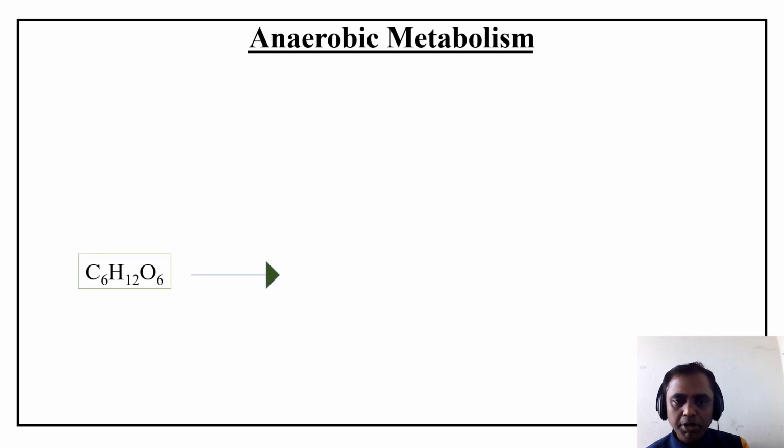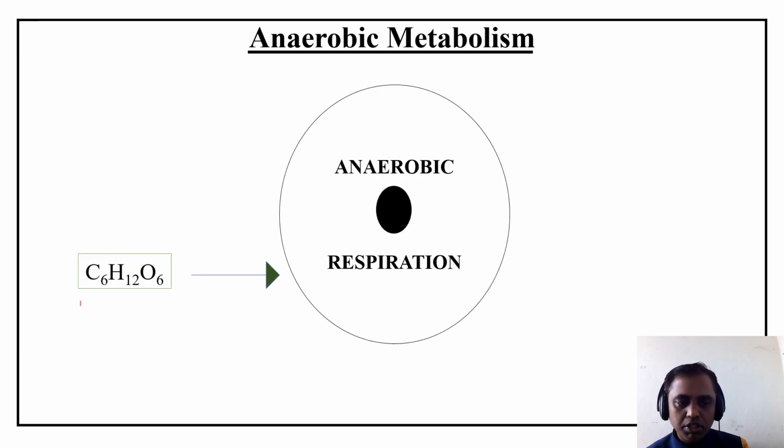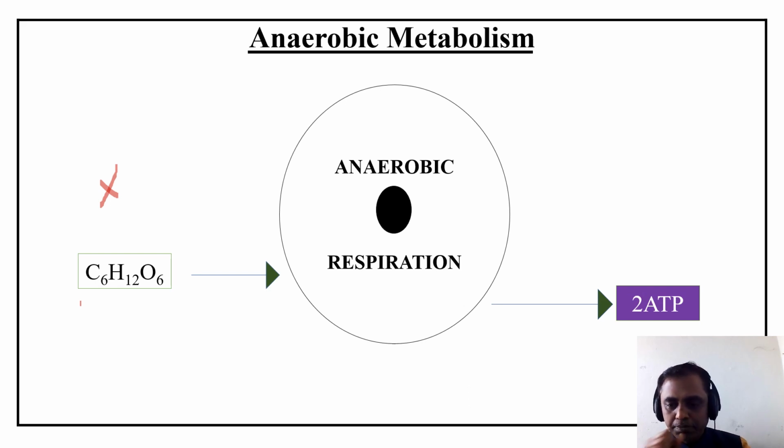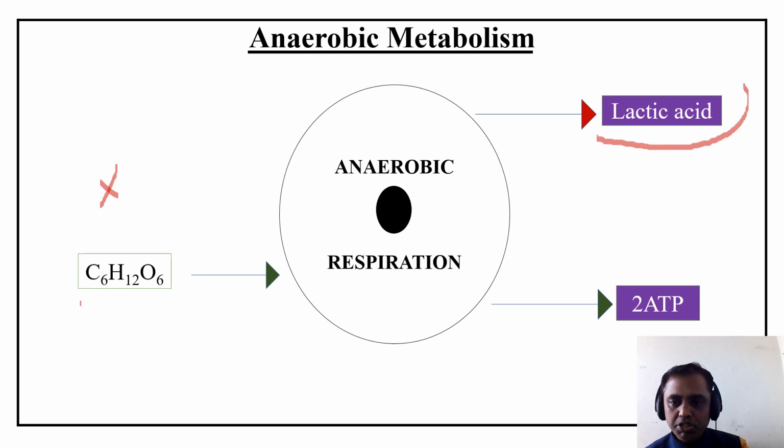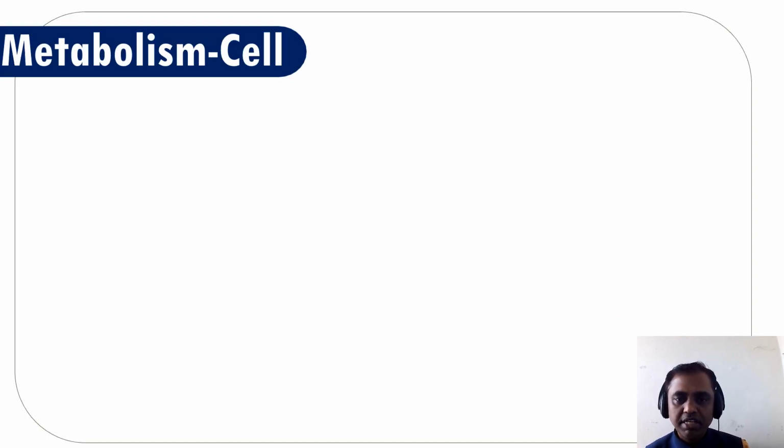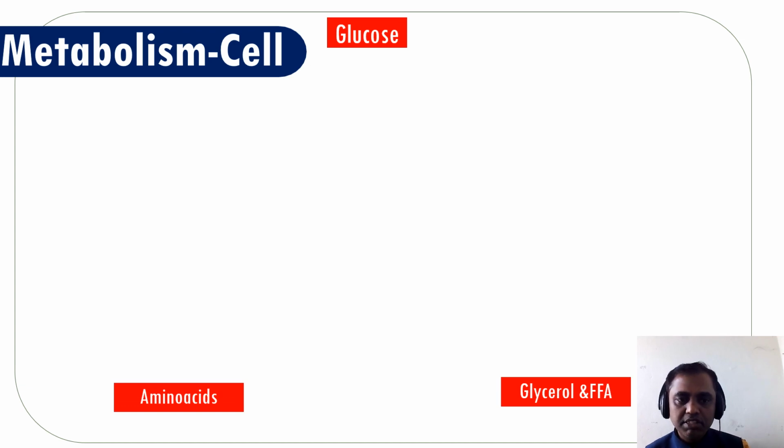In case of anaerobic metabolism, here it is glucose without oxygen. There is no oxygen. So what happens? The cells go for anaerobic metabolism, producing only 2 ATP, and also producing some lactic acid. So if we are able to assess the lactic acid, it helps to identify whether our body is undergoing aerobic or anaerobic metabolism. We will see it in detail. So this is the metabolism.